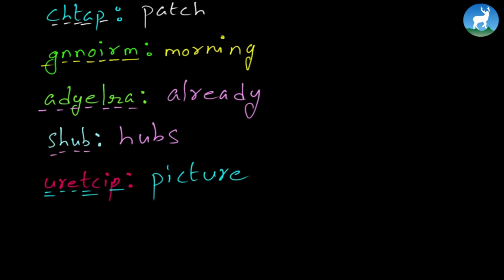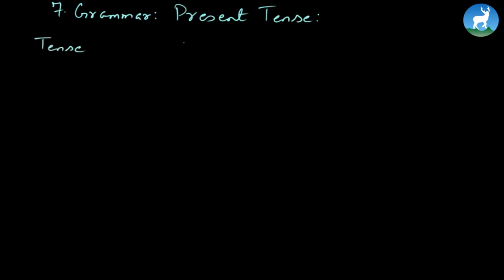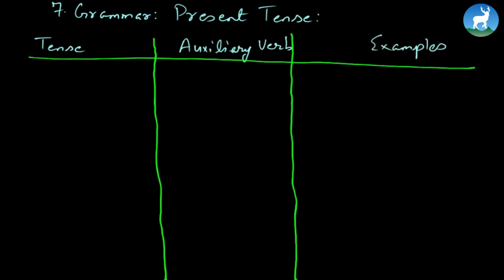We're going to today again learn about simple present. Again, there are 4 types of simple present tense. So this is the grammar portion, present tense. Let's work on present tense. The book here has only mentioned simple present. We will be dealing with present tense as a whole, which has 4 types. So just to explain along with the examples, here we have present tense. Here on this column, tense, auxiliary verb, and we have examples. And here you go. Now, like I said, there are 4 types.